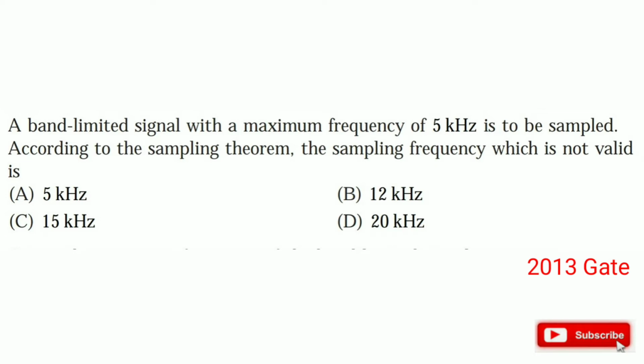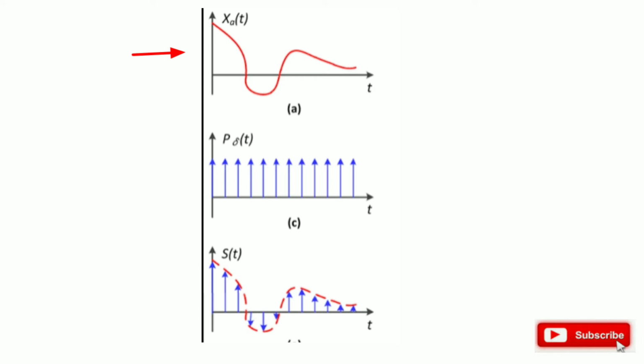From the basics of the sampling theorem, we have a message signal and we pass this message signal through the impulse train. So in the sampled signal, we get the message signal only where the impulse train is present. If we want to understand the concept of sampling in simple language, then we pass this message signal through a switch. So we get the message signal when the switch is on, and we do not get any message signal when the switch is off. This is the simple on and off concept behind sampling.